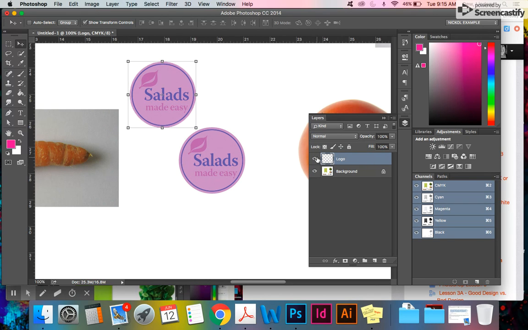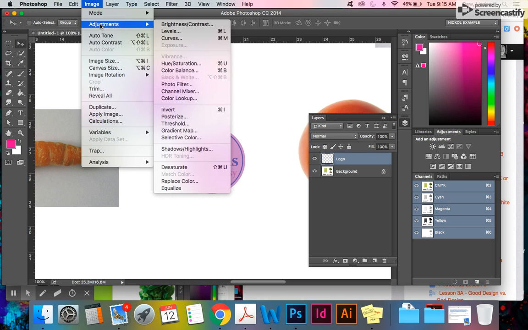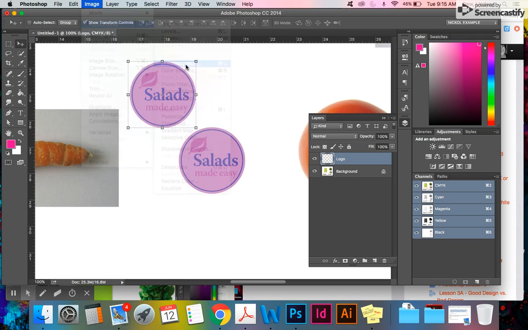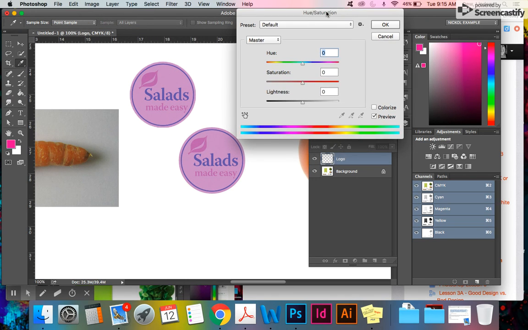So you want that logo layer selected, so you want to highlight that in blue. And then you're going to come up and do Image, Adjustments, Hue and Saturation. Now, this isn't going to get it exactly perfect how it is in the assignment, but sometimes when things change throughout programs, we need to figure out some other problem-solving techniques.